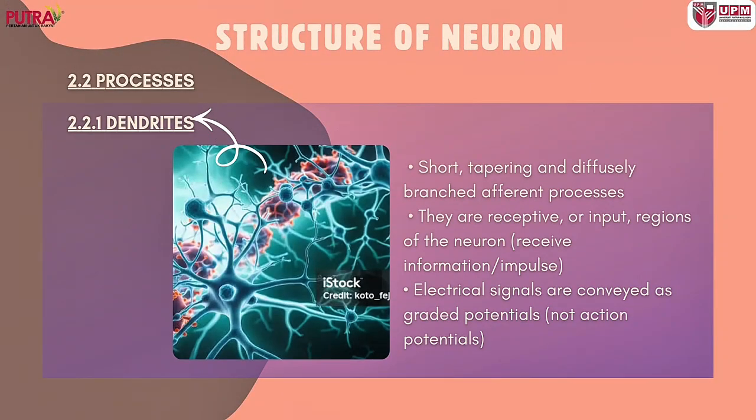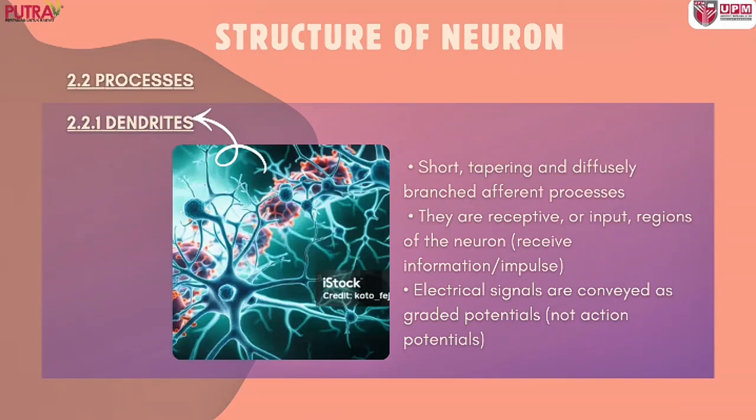Neurons have two main types of processes, which are dendrites and axons. Dendrites carry impulses toward the cell body. In motor neurons, they are short, branching, and look like tree branches. Dendrites are the main receiving areas of the neuron, and they collect information from other cells. The signals they receive are usually graded potentials, which are smaller electrical changes, not full action potentials.